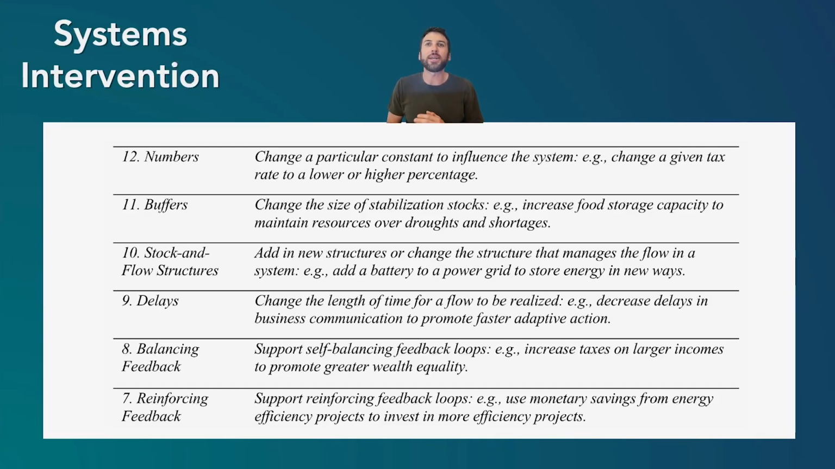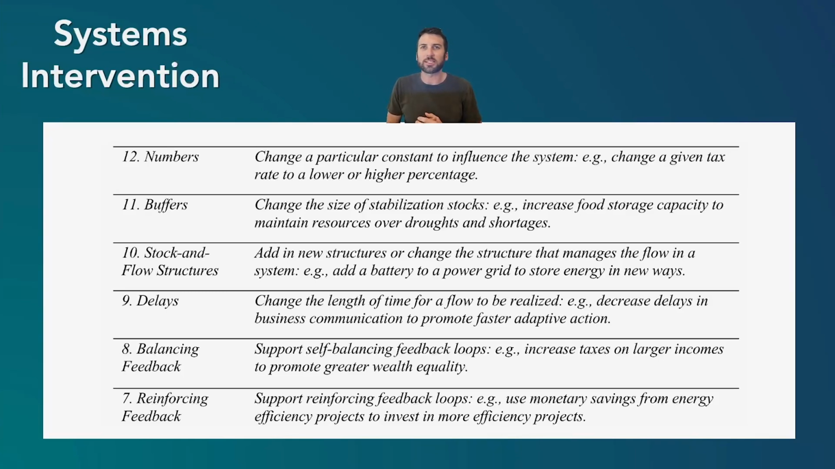Another way could be to change the size of buffers to add more stabilization. So if there's some food storage that's being used as capacity in case of food shortages, increasing that buffer can provide a critical amount of time for a system to balance in case of more volatility. Another approach could be to add a whole new stock and flow structure. An example of this is a house with solar panels. Now, if a battery was added, it can create a new way to store the energy instead of it going directly to the grid, and that can support the system and create a new kind of change in the system.